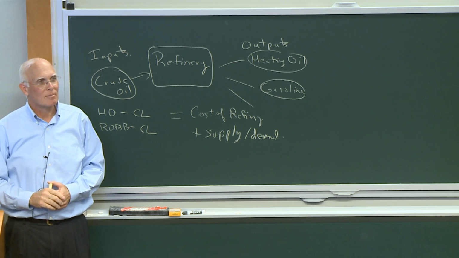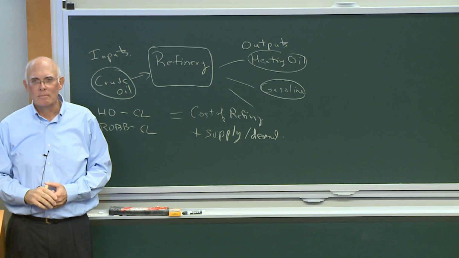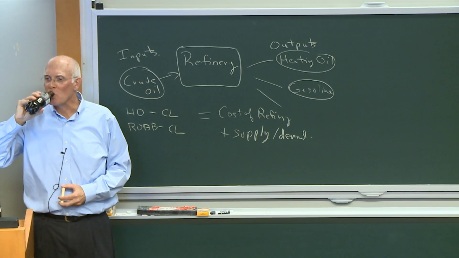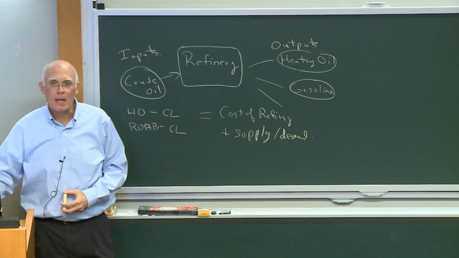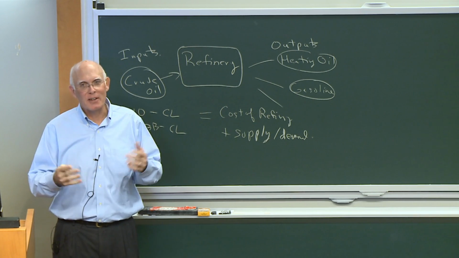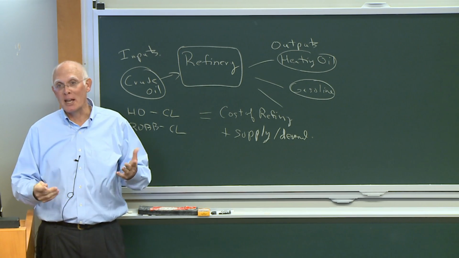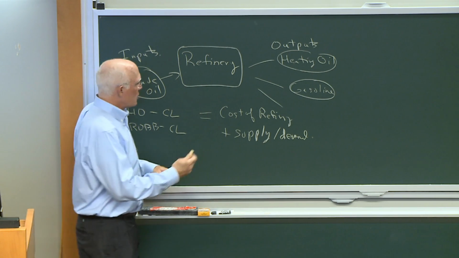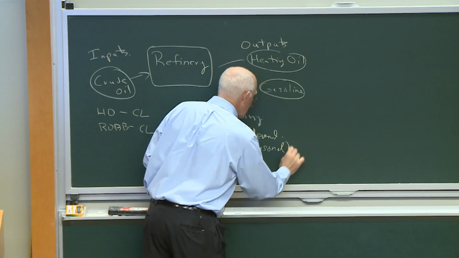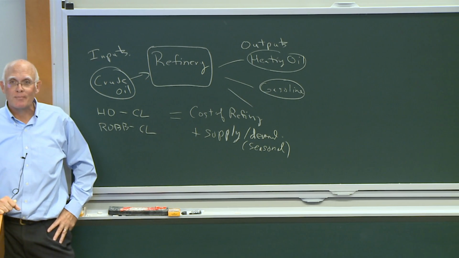Anything else? Well, maybe for the outputs, if you were to find the difference between the outputs, it would be something cyclical. For example, in the winter, heating oil is going to get a lot more valuable than gasoline, as people drive less and people demand more for heating homes. Absolutely, yeah. That's a very significant factor with these. There are seasonal effects that drive supply and demand. And so we can put seasonal effects in there, as affecting supply and demand. But certainly you might expect to see seasonal structure here.